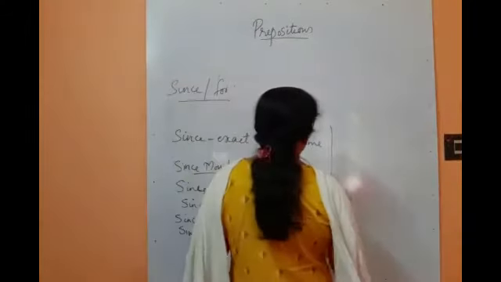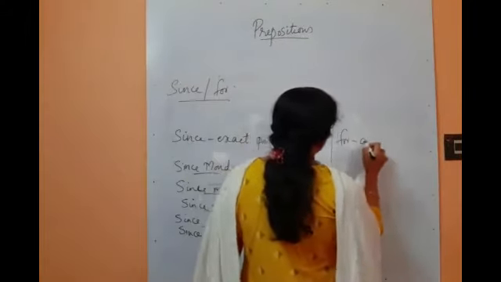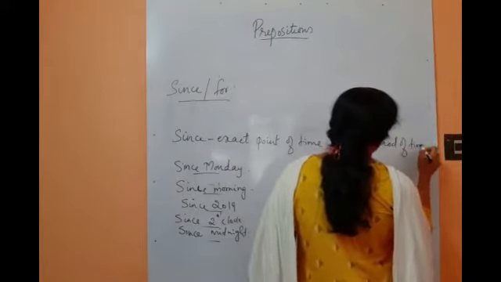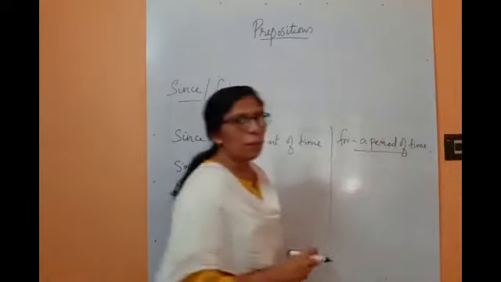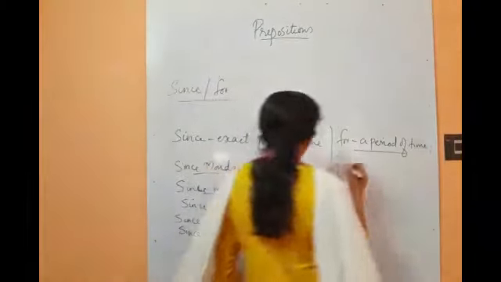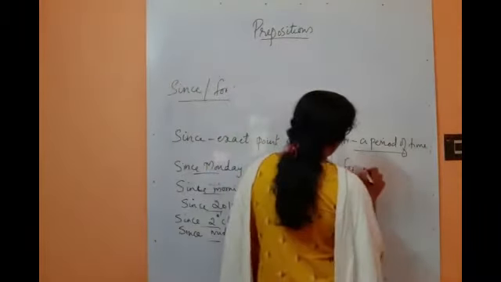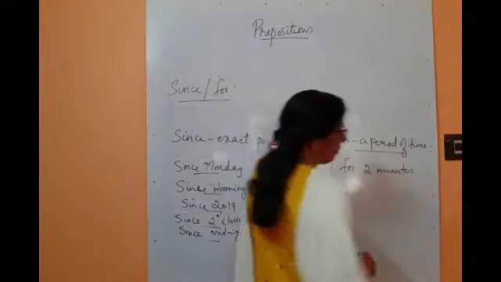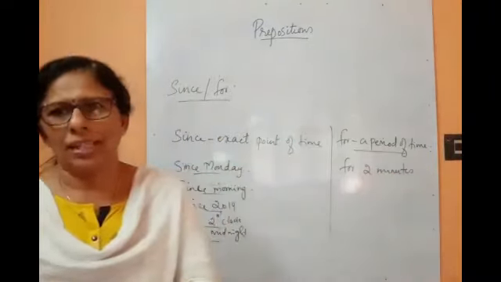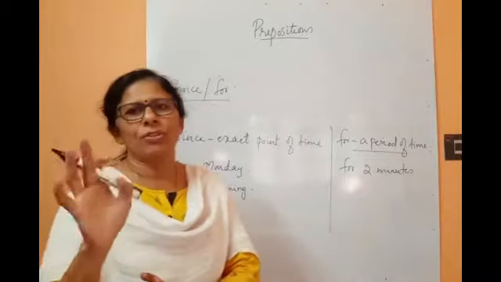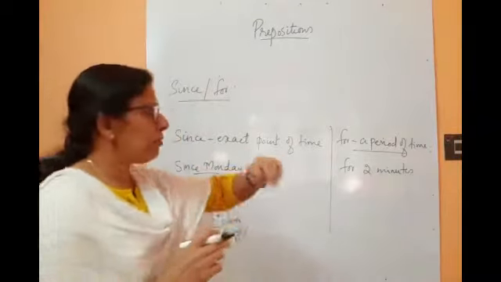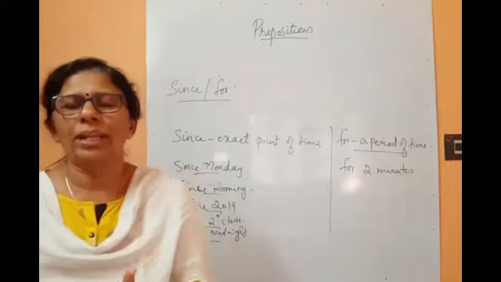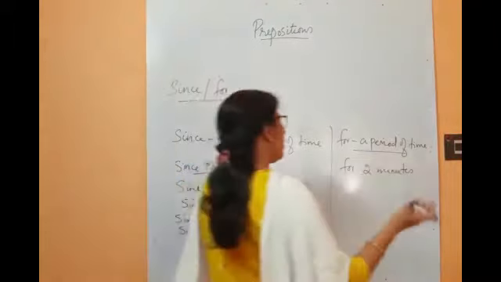But on the other hand, for denotes a period of time. For is used for a period of time. So we can use for 2 minutes. Even 2 minutes can be counted as a period of time because it is more than a point. One second, of course, is not a period of time. For 2 seconds, that also is a period of time. More than 1 second means it is a period of time.